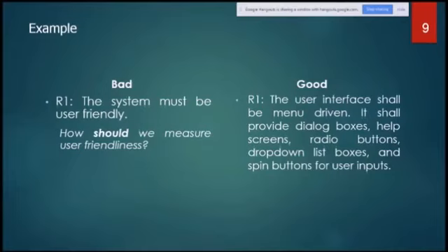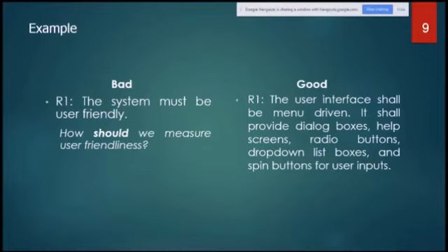Let's look at a good example and a bad example of a verifiable requirement. If we say that the system must be user friendly, how should we measure the user friendliness? Simply saying that, we cannot verify whether the system is user friendly or not. It should be stated as in the good example of the same thing.